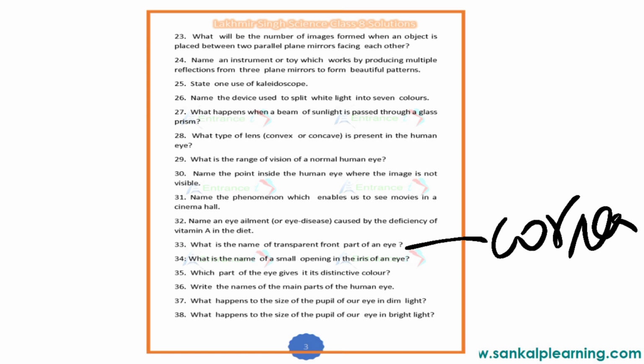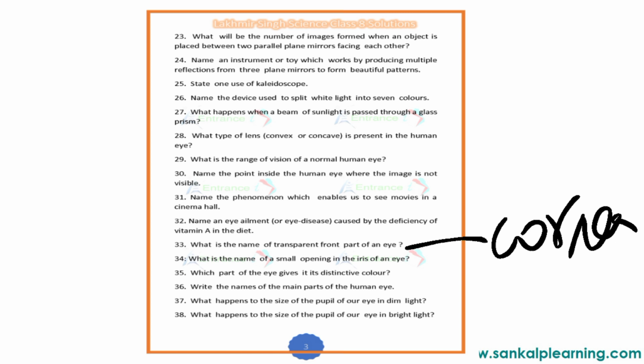Then which part of the eye gives it its distinctive color? Let us discuss this question in the upcoming class. Then write the names of the main parts of the human eye: iris, cornea, retina, pupil, lens, vitreous chamber, then rod cells and cone cells of the retina. So these are all the important parts of the eye, right?